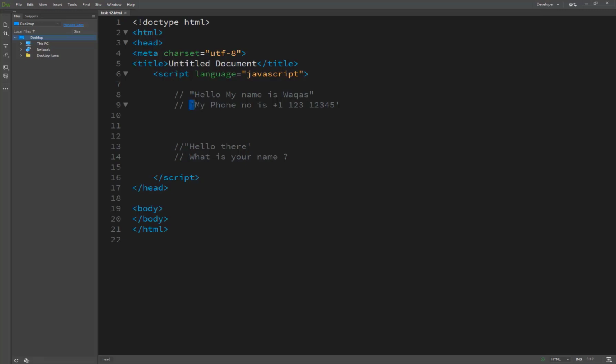It doesn't matter which when creating a variable. Here is the correct way: we create a variable like this, var, then we call it myVariable, equal to, in either double or single quotes. Both are correct, valid strings.